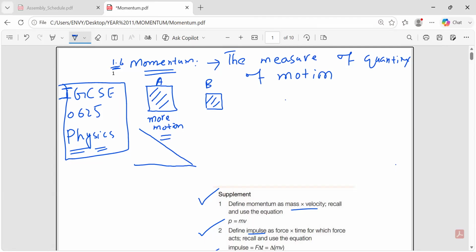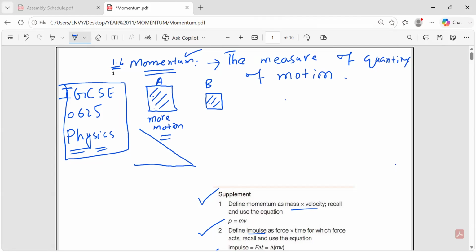Okay, the measure of quantity of motion is basically the momentum. So we were basically comparing the momentum of A with B. We see A will have more motion, A will be difficult to stop because it will have more motion. And this way, it will have more momentum, right? Okay, that is done. So this is the general definition.